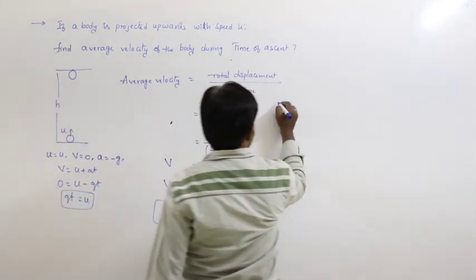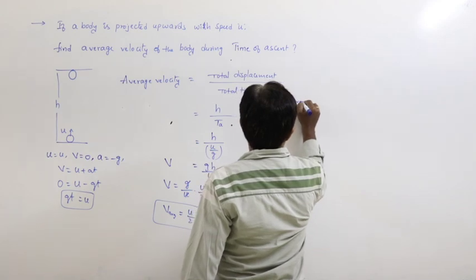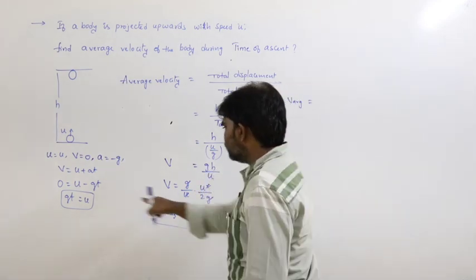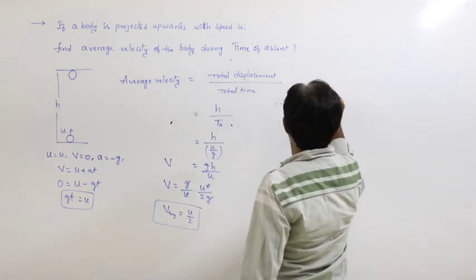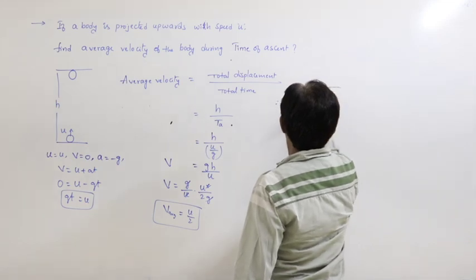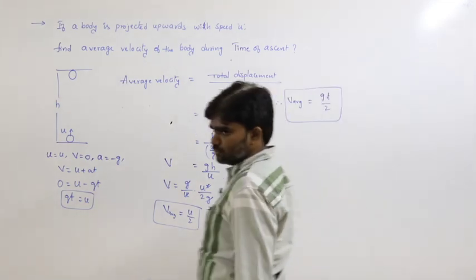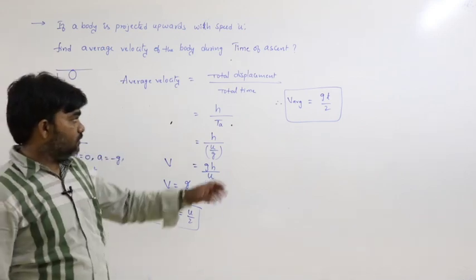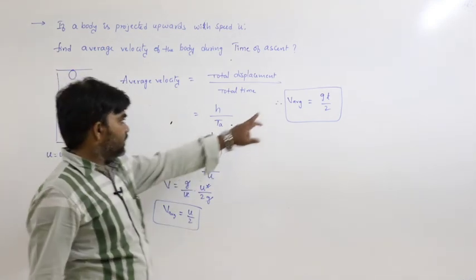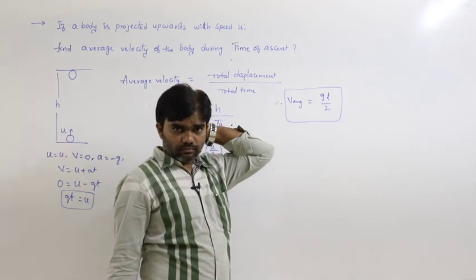Therefore, v average can be written as, in place of u, gt by 2.